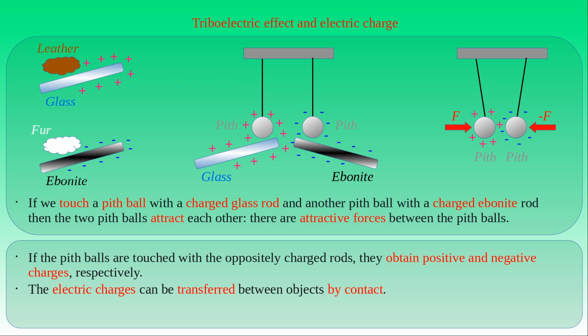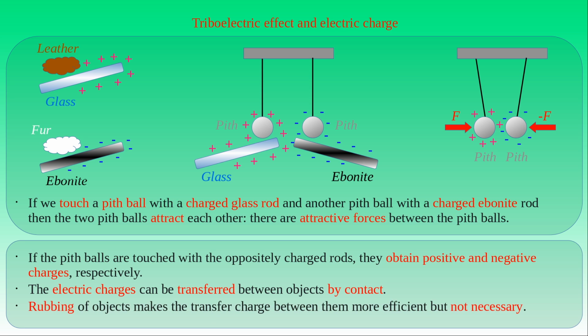Rubbing of the bodies helps us to separate charge in them since it makes the transfer of charge between the bodies more efficient. However, rubbing is not necessary for the separation of charge. We have seen that different materials attain different types of charge, due to contact or friction. Therefore, the behavior of bodies related to the separation of charge depends on their material properties. Let us examine this dependence in the following experiments.